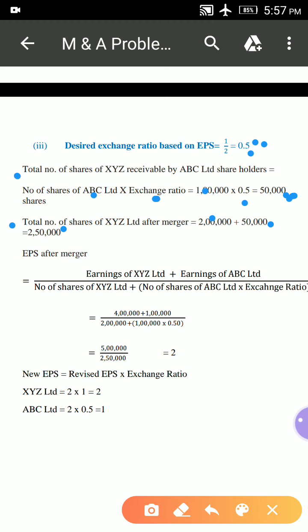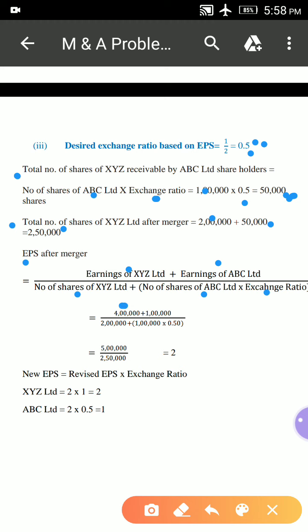So this is the formula for the calculation of EPS after merger. See, earnings of XYZ Limited and earnings of ABC Limited, that is combined earnings, divided by number of shares of XYZ Limited plus number of shares of ABC Limited into exchange ratio.